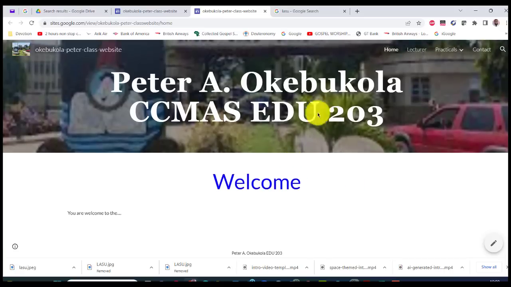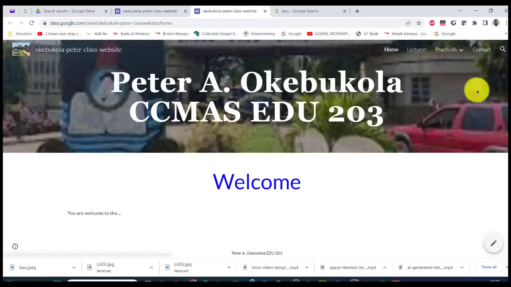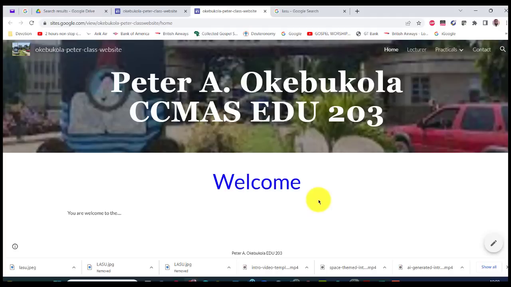In marking this, we'll mark your home page and the lecturer page, each with about 10 marks, so you have 50 marks. And then the practicals, the way you've laid this out, the contact, the welcome message and the footer. So that's what it's going to be like. This is what everybody will see, and they will see the logo here.